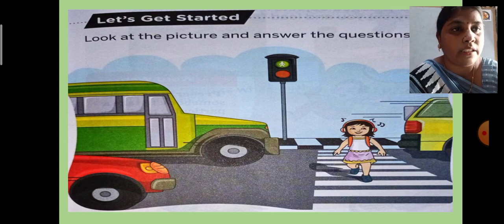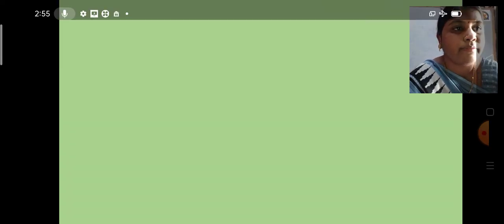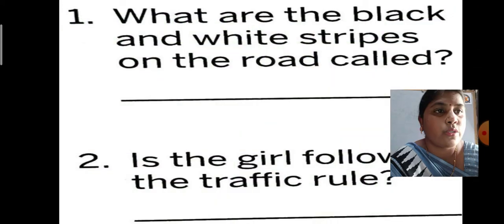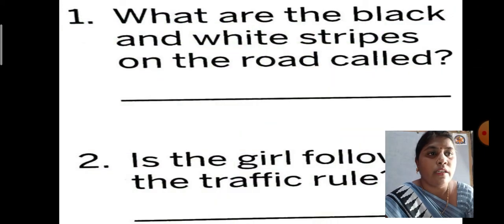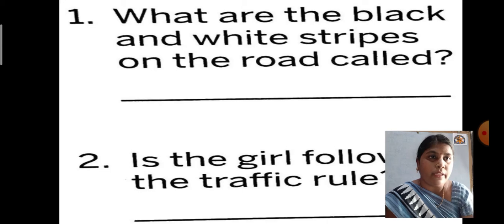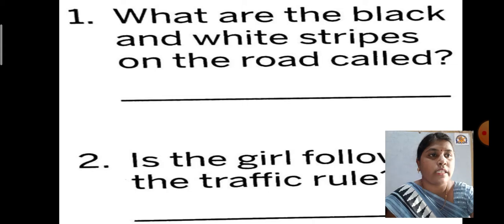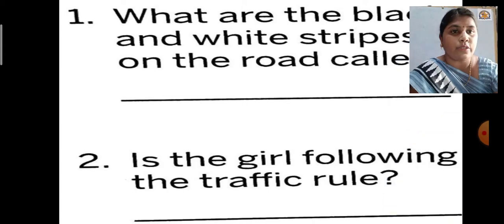So see what the questions are. Question number 1: What are the black and white stripes on the road called? The answer is obviously zebra crossing. Question number 2: Is the girl following the traffic rule? Obviously the answer is no.